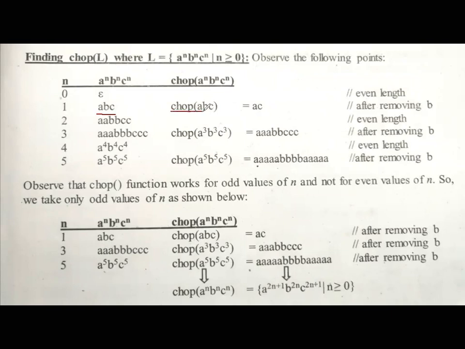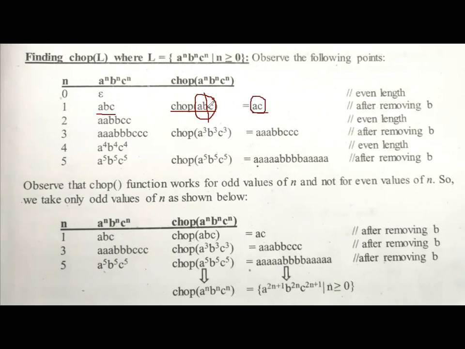Then chop ABC, or chop L also we can write, with a value of n equal to 1. What will be the result? AC we used to get. The odd length string, whatever we are going to get, out of that the middle one should be removed or deleted. So after the chop function, you will be left with AC.